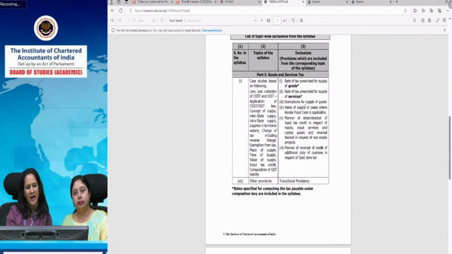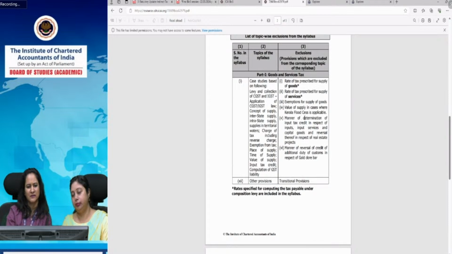In case of Part 1 GST, what has been excluded is rate of tax for goods as well as for services. Then exemptions: if you see the study material, we have covered only exemptions for supply of services, and some exemption entries for supply of goods are excluded from the syllabus by these study guidelines.